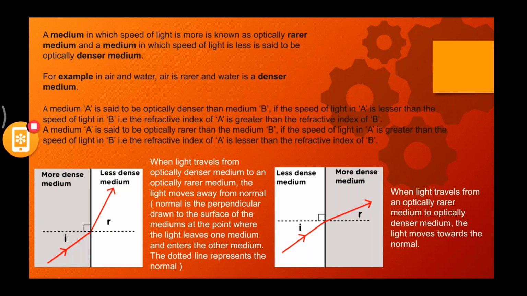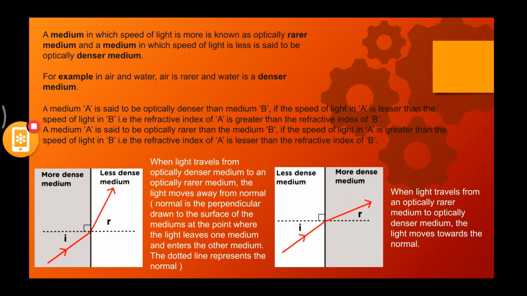Here, normal is represented as a dotted line. So if the light rays are traveling from rarer to denser, then they move towards the normal. If they are traveling from denser to rarer, then they move away from the normal. Is this concept understood? This is very important, guys. Denser to rarer, away from the normal. Rarer to denser, towards the normal.